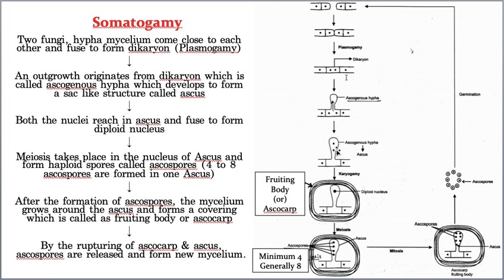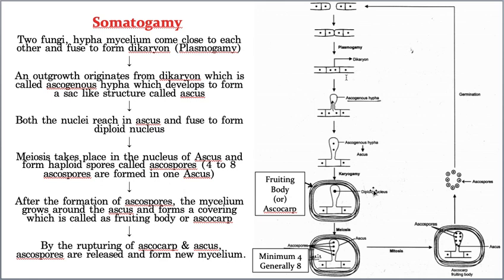Now see, earlier how many were there, two, and now you can clearly see there is only one, and a single diploid nucleus is formed. Now the process of fusion of two nuclei is called what, karyogamy. Hope you remember now, I already told you while explaining sexual reproduction in fungi. The process of fusion of protoplasm of two adjacent cells is called plasmogamy, and the process of fusion of two nuclei is called karyogamy.